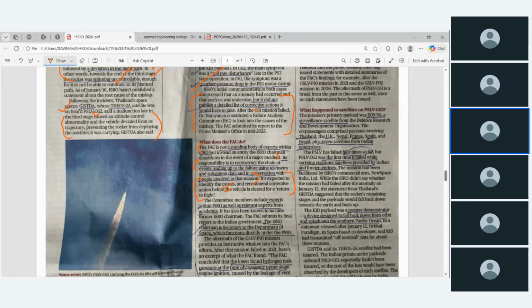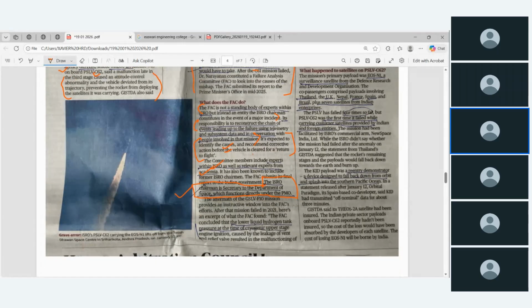Committee members include experts within ISRO as well as relevant experts from academia. The ISRO chairman is the secretary to the Department of Space, which functions directly under the PMO. This is one of the solid statements from which a question can be framed in the preliminary exam. Who is the chairman of the Department of Space? The ISRO chairman is the secretary of the Department of Space, and it comes directly under the PMO, the Prime Minister's Office.